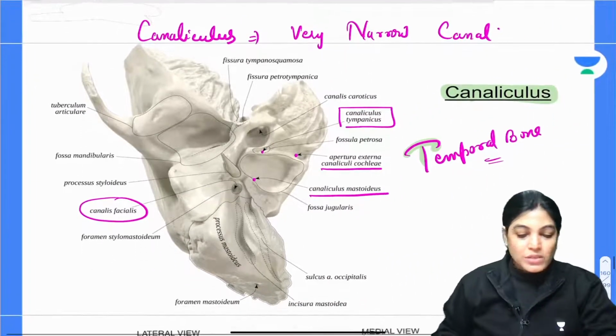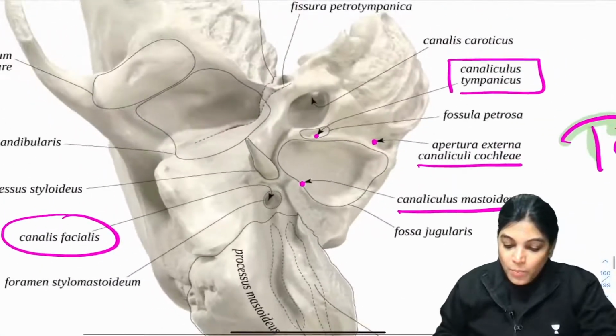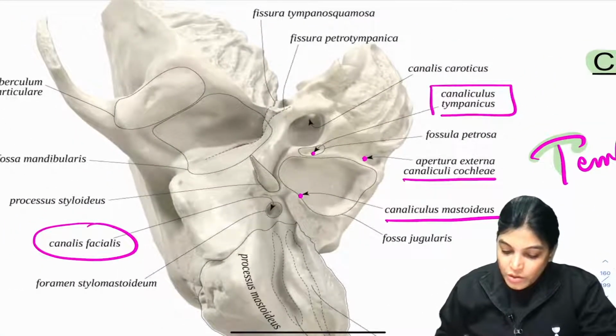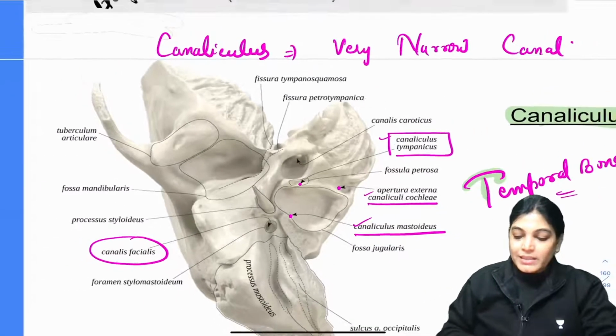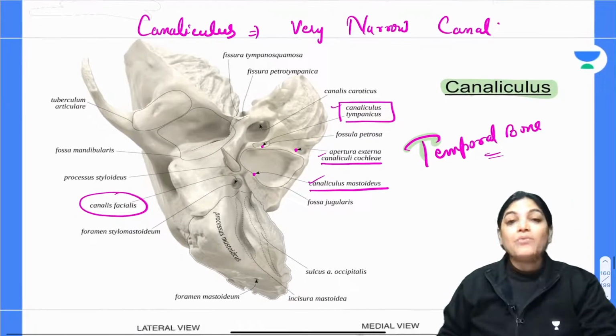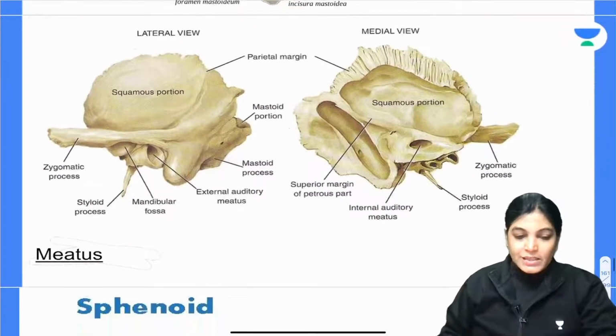At times when you see the bone, it becomes very difficult to appreciate it. See here, that is the opening. This is a temporal bone, and what you are seeing is the opening of these canaliculi. In general terms, just understand that very narrow canals are called canaliculi. Okay, now the next is meatus.